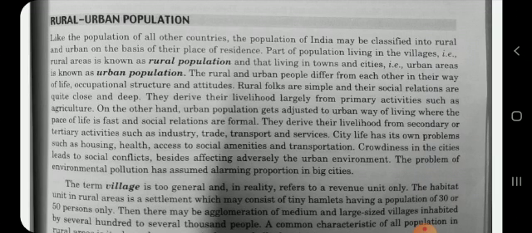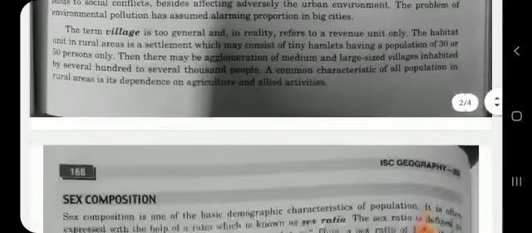Rural population lives in open and pollution-free environment, while environmental pollution is a great problem with urban population, right? And rural people are deprived of modern facilities of health, education, sanitation, etc. While modern facilities of health, education, sanitation are available to urban population. So these are the differences between rural and urban population.